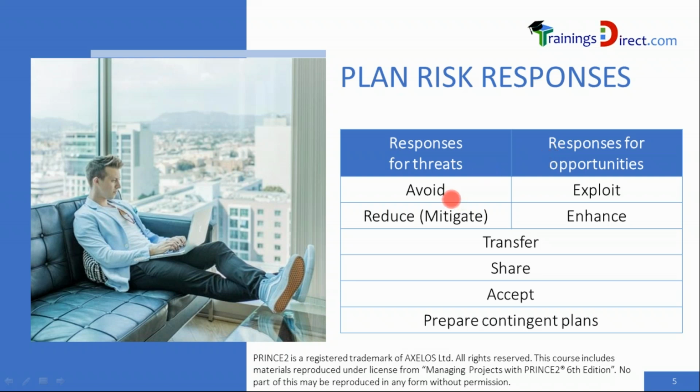So we've got the following actions possible or strategies possible. The threats could be avoided or reduced by taking action before the risk occurs. Usually both of them, avoiding a risk and reduction or mitigation, mean the action needs to be taken before a risk occurs. On the other hand, similarly for opportunities, exploit and enhance before the risk occurs. Each of them has a different meaning, and you'll see them shortly what they mean.